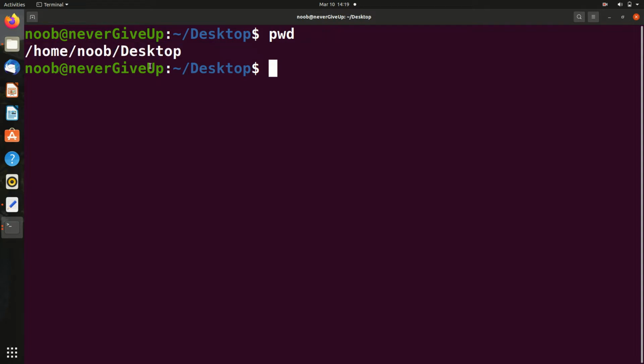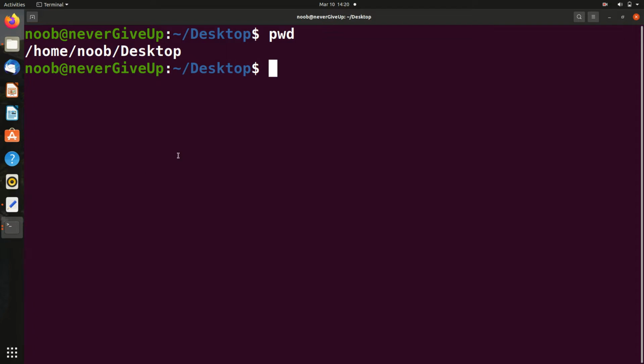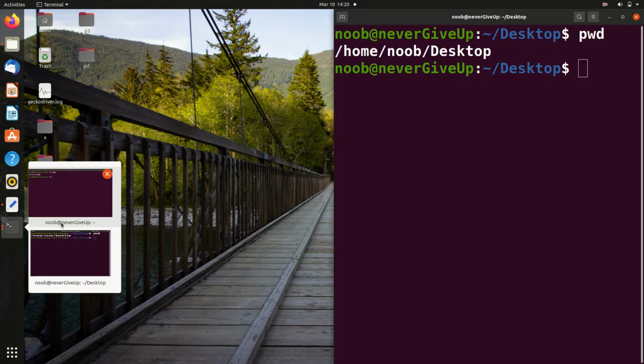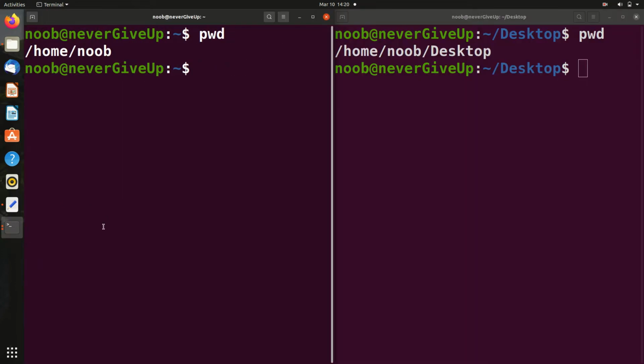So these things we can check with the help of the first command, which is pwd, print the working directory. Let me split this screen into two parts. This is the first one and this is the second. I've made a separate video on how to split the screen, and I've given the link in the description box, so please watch that. Now I have split the screen.